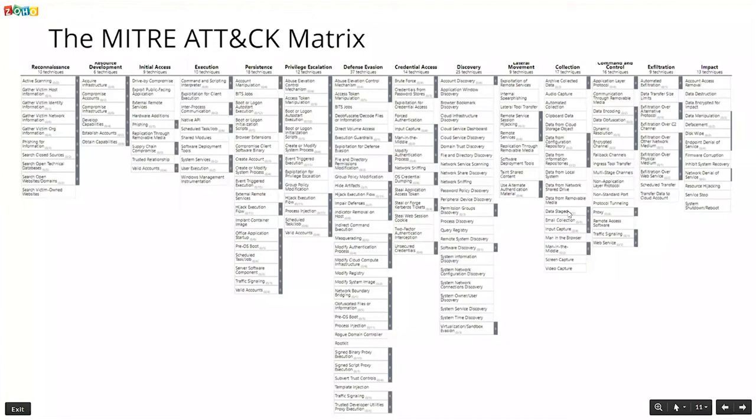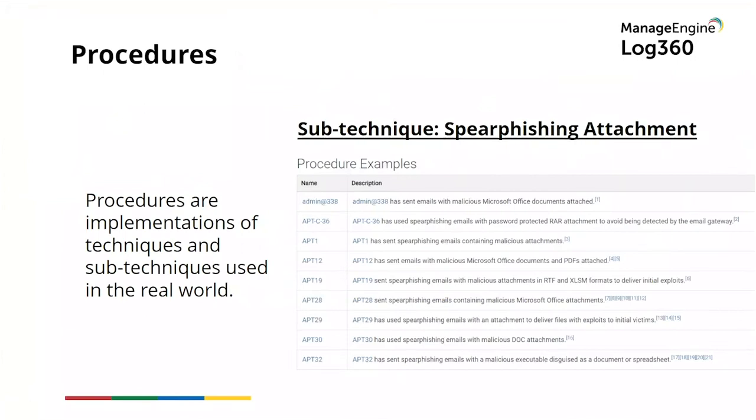For each technique and sub-technique, there could be specific implementations that the adversary uses, and these are called procedures. So yes, a procedure describes the instances of real-world applications of a technique. They help you understand the particular examples and instances of use of a technique. For example, we spoke about the sub-technique called spear phishing attachment, right? That comes under phishing. This has several observed procedure examples, and those are listed for you right here.